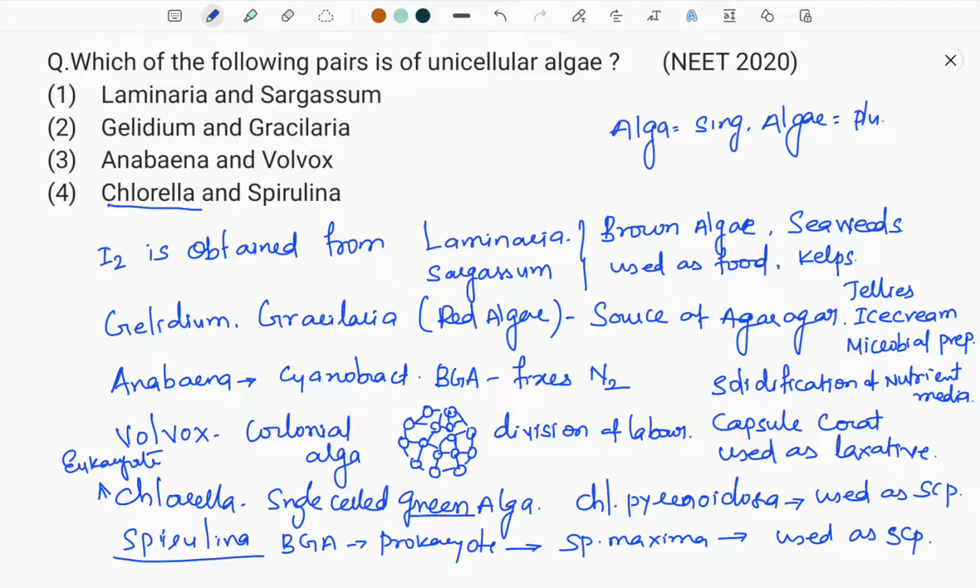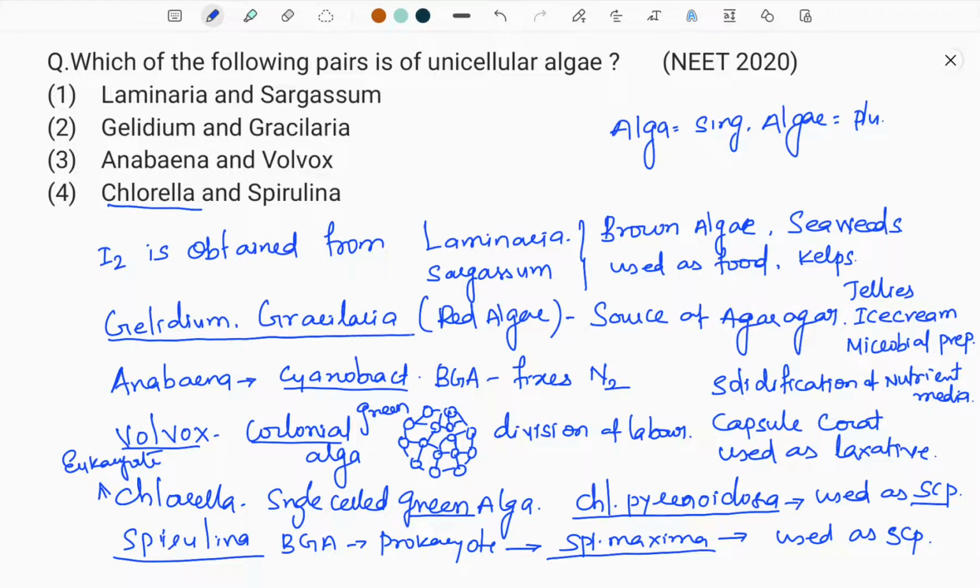Many more we have. Scenedesmus acutus is also a member of algal SCP. We have given two examples here: one is Chlorella pyrenoidosa, another is Spirulina maxima. The major difference is that Chlorella comes under Chlorophyceae, that is a eukaryote. Spirulina comes under blue-green algae, cyanobacteria, that is a prokaryote. Anabaena, a cyanobacterium, is also a prokaryote. Volvox, a colonial green alga, comes under Chlorophyceae.